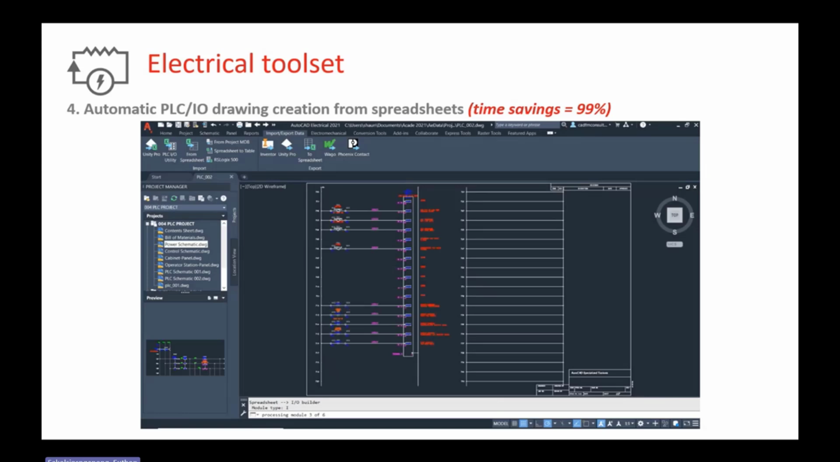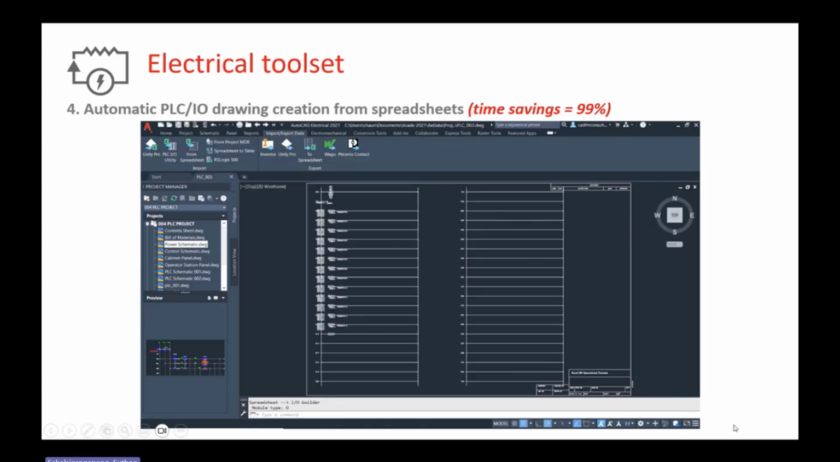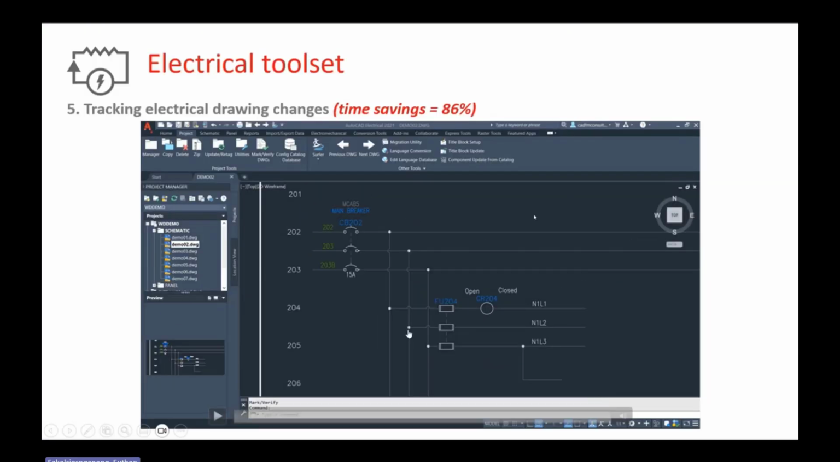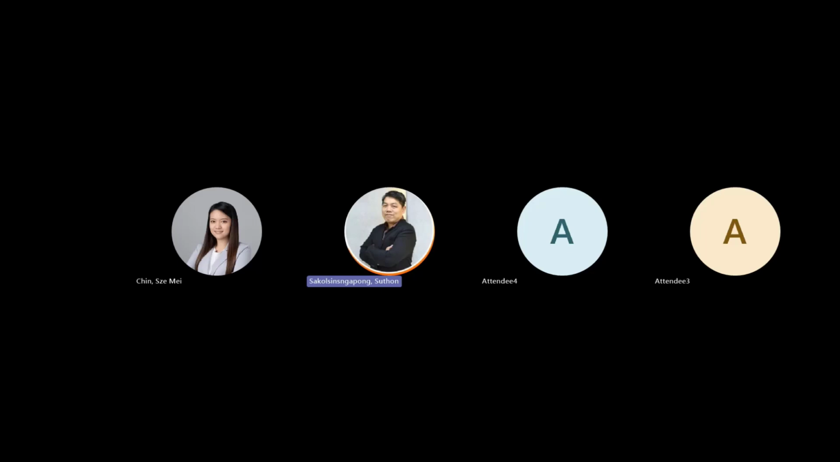This one, because our topic is focused on the automatic features of this software, right? Okay, you can see a lovely picture like this. Okay, go to the next topic. The next topic is tracking electrical drawing changes. Okay, this one I can show you live. Okay, I skip to the 6th one, the project drawing reuse. Okay, this one I can show you live. Okay, I will go to my software.